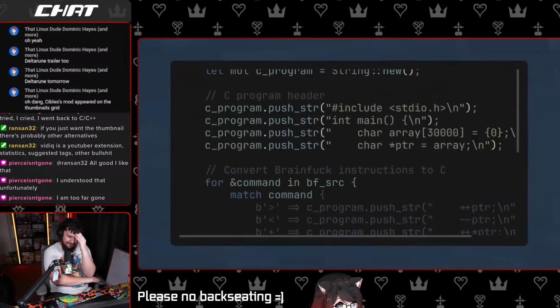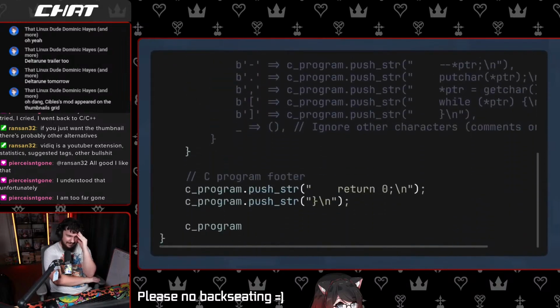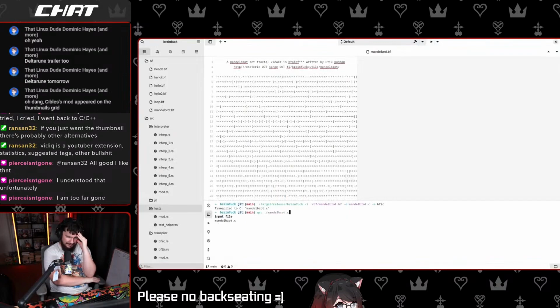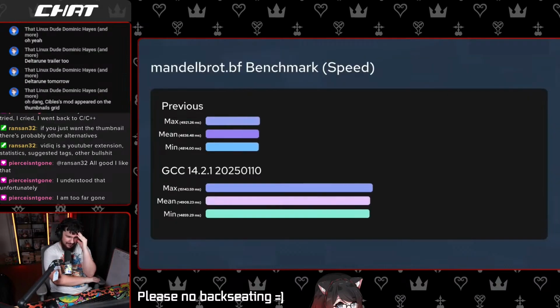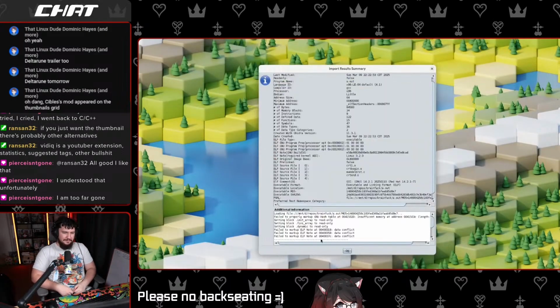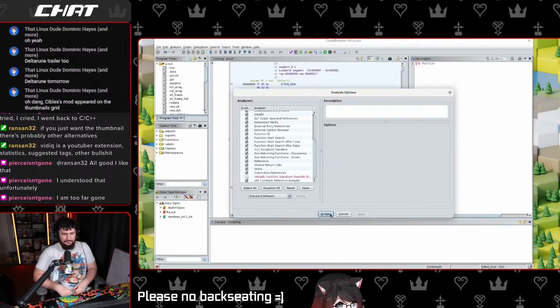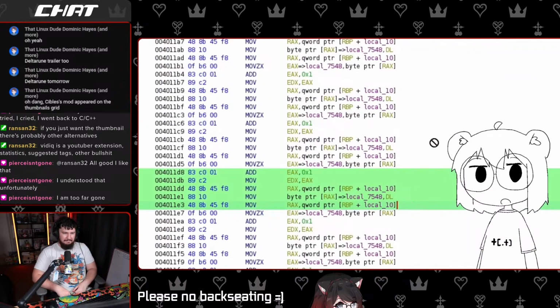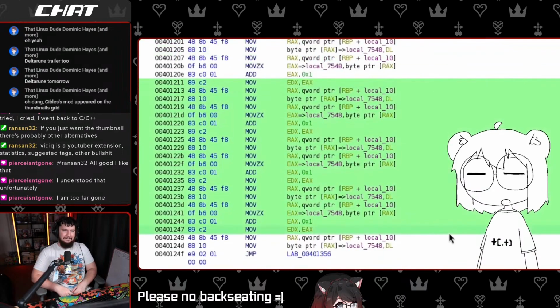It's not intentional. It's trivial to transpile Brainf to C, so let's do it. And if you try to compile the C code and run it, you will realize the performance is worse. To investigate why, we can use Godbolt to inspect the actual code that's been generated. And as you can see, most of the operations are not optimized at all, and that's why it's so slow.